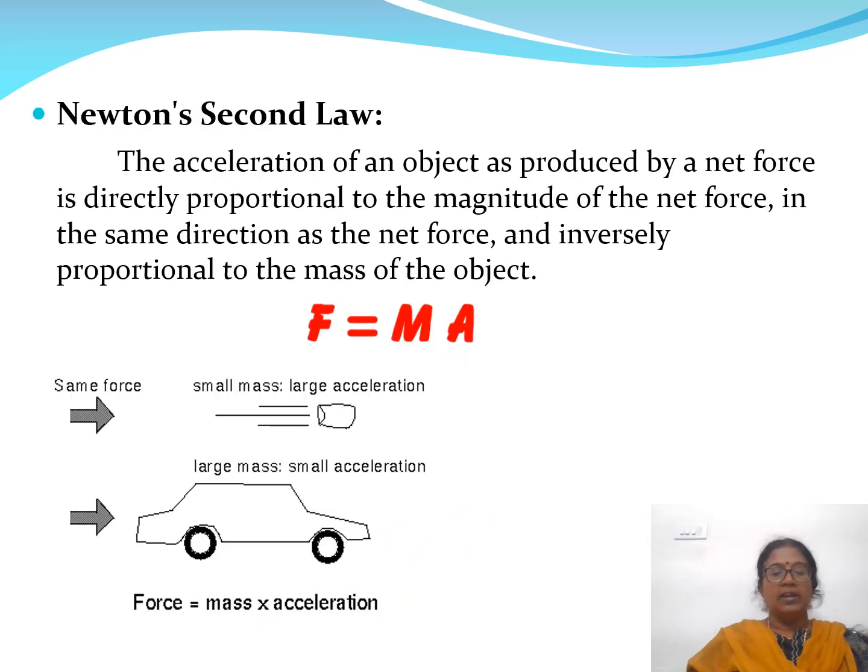The second law states that force is equal to F equals m times a, where m is the mass, a is the acceleration, and F is the force. The second law states that the acceleration of a body is directly proportional to the magnitude of the force and inversely proportional to the mass of the object. That is, a is equal to F by m.